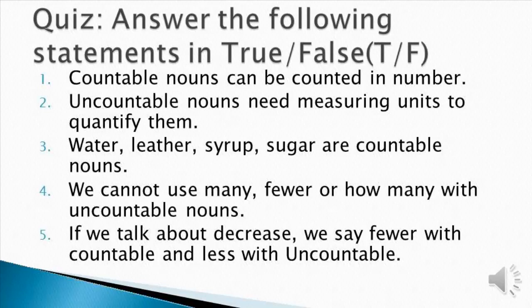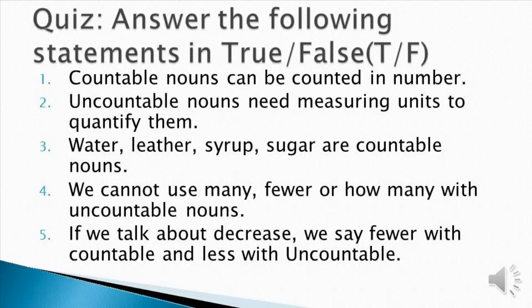Number 2 is uncountable nouns need measuring units to quantify them. Number 3, water, leather, syrup, sugar are countable nouns. We cannot use many, fewer, or how many with uncountable nouns. If we talk about degrees, we say fewer with countable and less with uncountable.